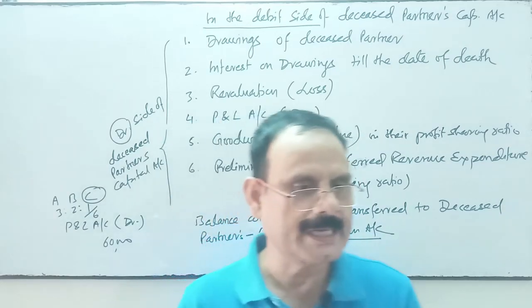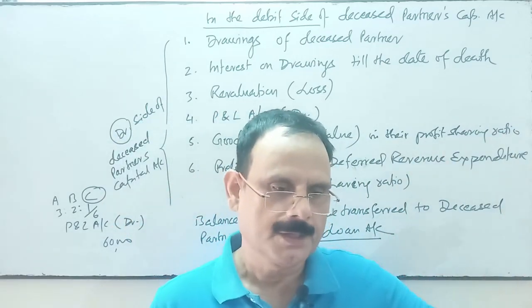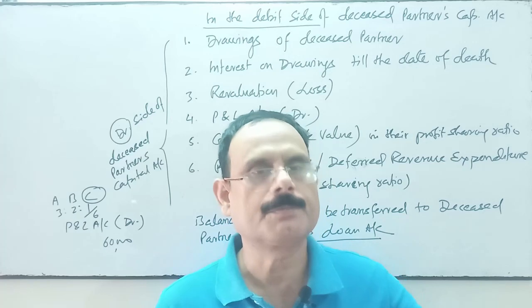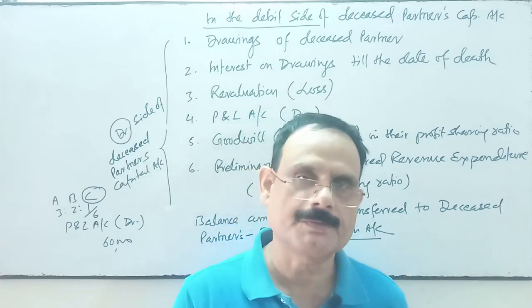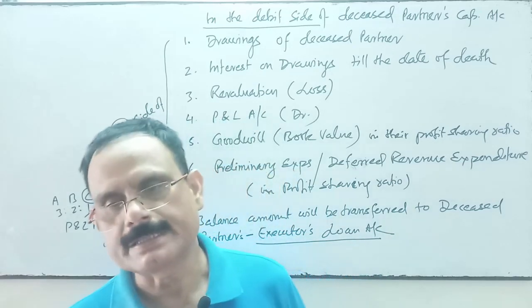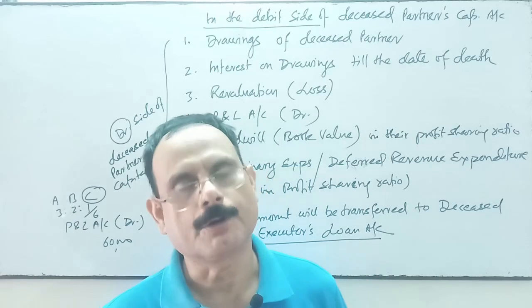So we'll read the question carefully to see how the profit is to be calculated: on the basis of last year's profit, the last few years' average profit, or turnover and profit, and do the treatment accordingly.